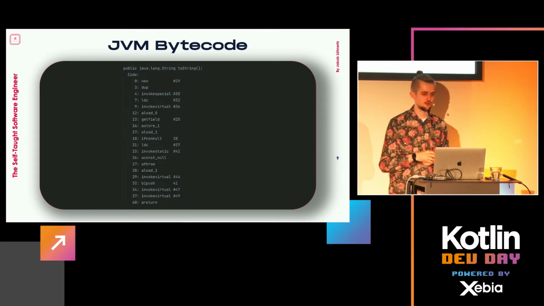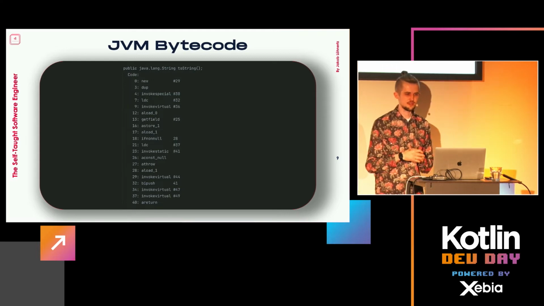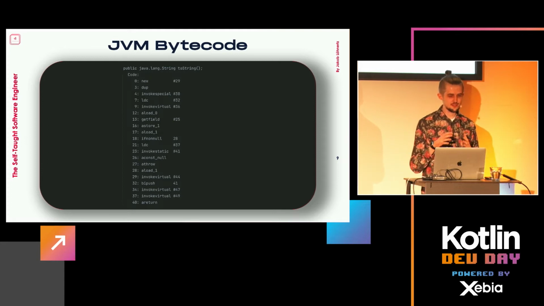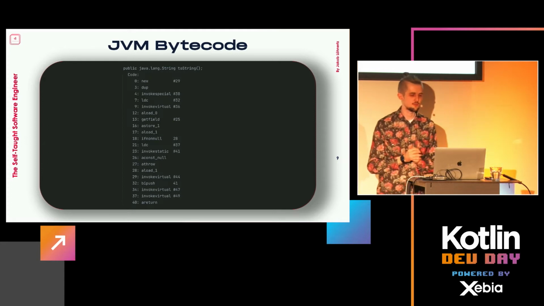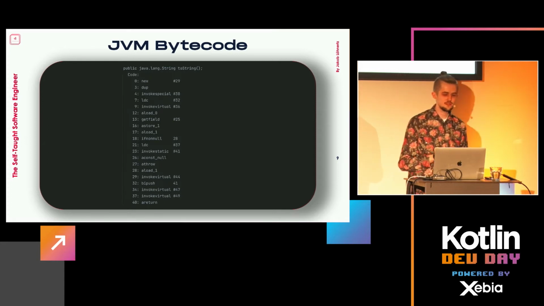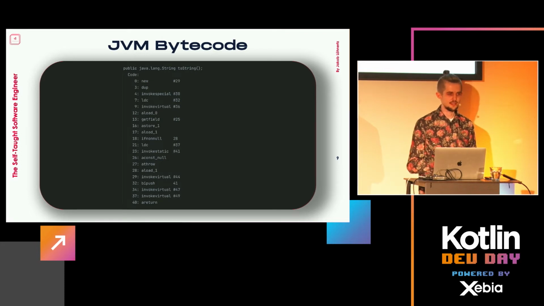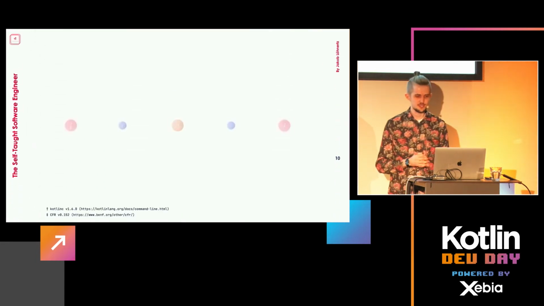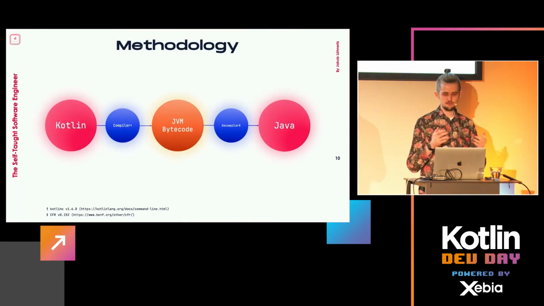However, the problem is now, of course, this is pretty tedious to read. You can get a hang of it. It's okay for something like this, a simple two-string method. It's okay to read, but it's still very tedious. And for a talk, it's very boring to look at as well. So what did I do instead? I did this methodology, so to say.